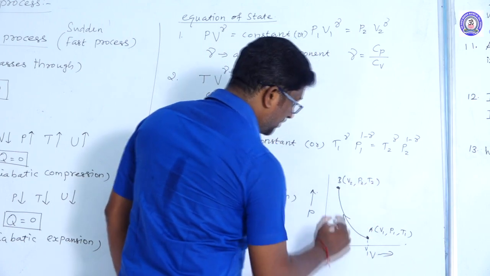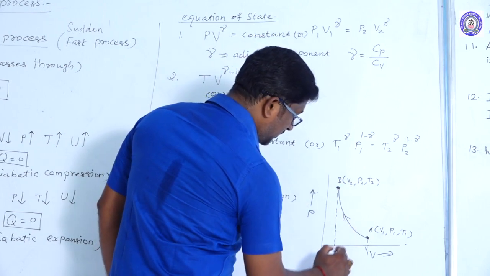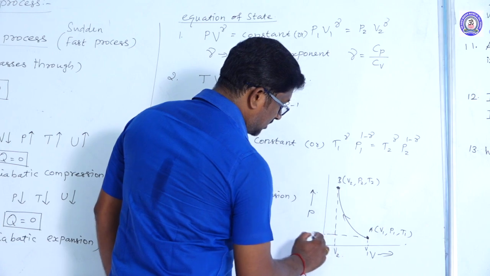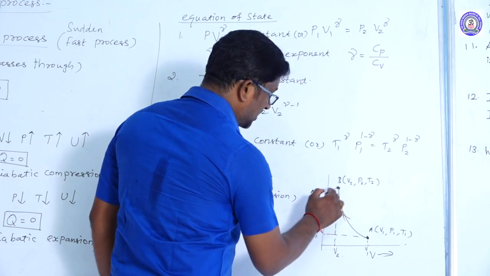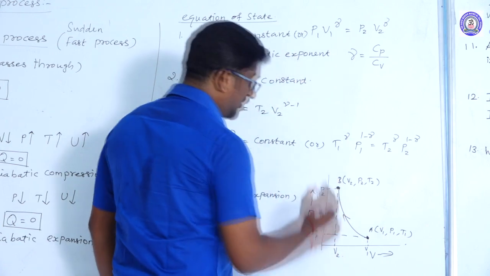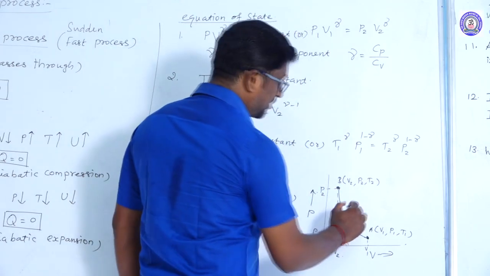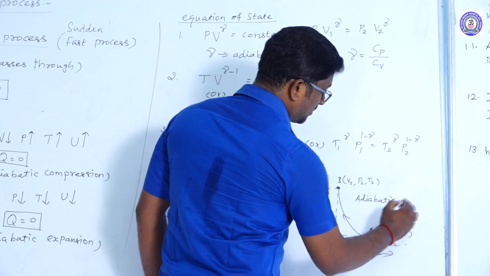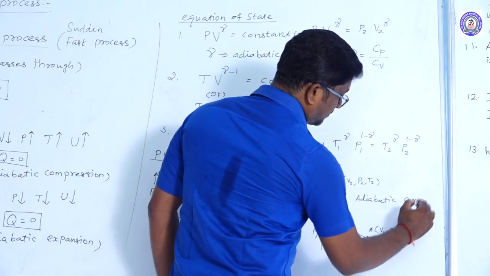So initial volume is more than final volume, and initial pressure is less than final pressure. So that is why this adiabatic process is called adiabatic compression.